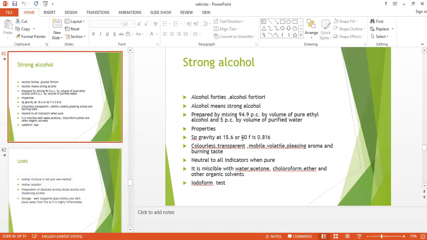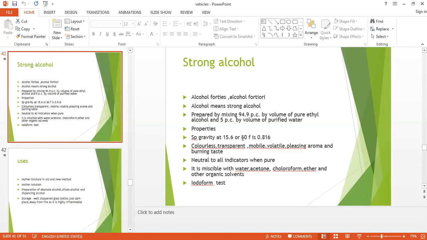The second variety of the alcohol is strong alcohol. This is known as alcohol 40 or alcohol 40s. The alcohol जब हम use करते हैं word, that is nothing but the strong alcohol. In homeopathy, when the word alcohol is used, that means strong alcohol. This is obtained from the second distillation and its strength becomes approximately 95% by volume.